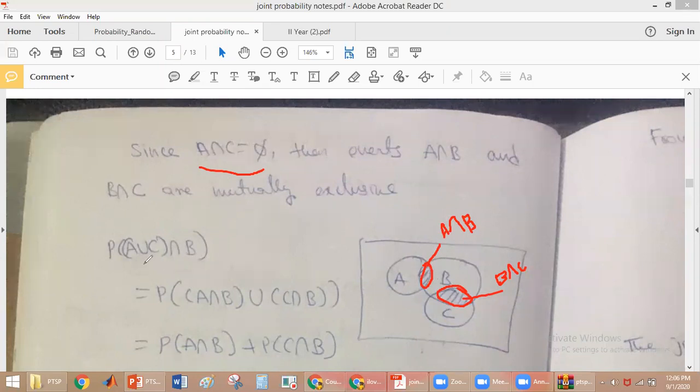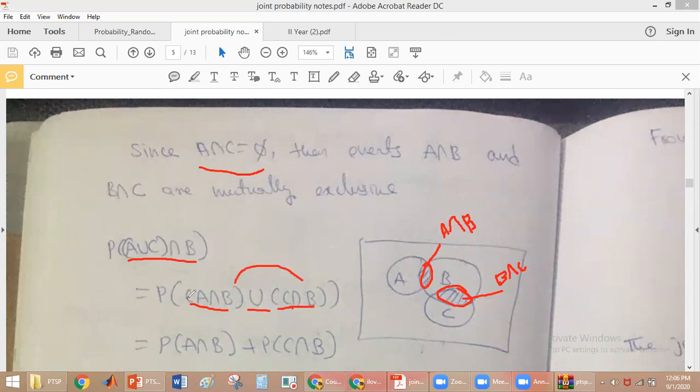Okay. Now we'll be using the distribution law, that is (A union C) intersection B can be written as (A intersection B) union (C intersection B). And now these two are mutually exclusive. If these two are mutually exclusive, we can use axiom number 3.